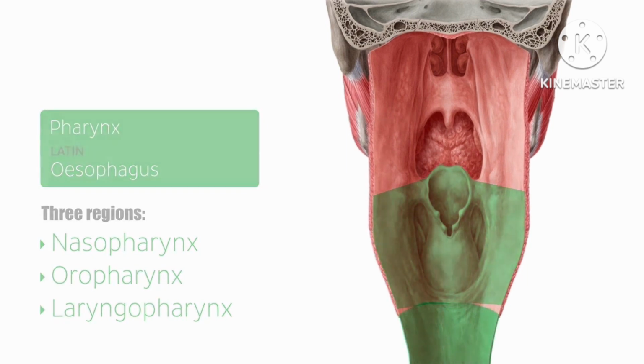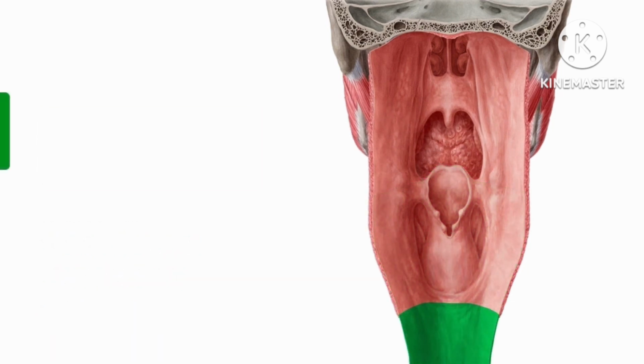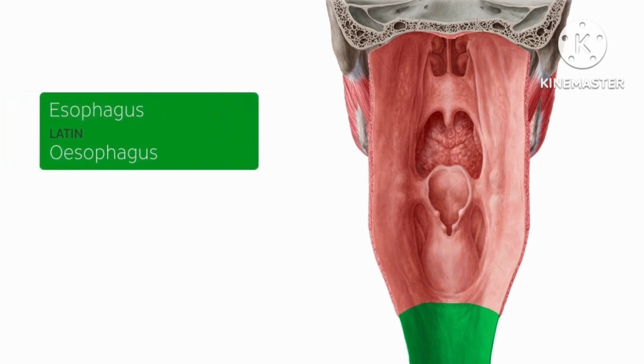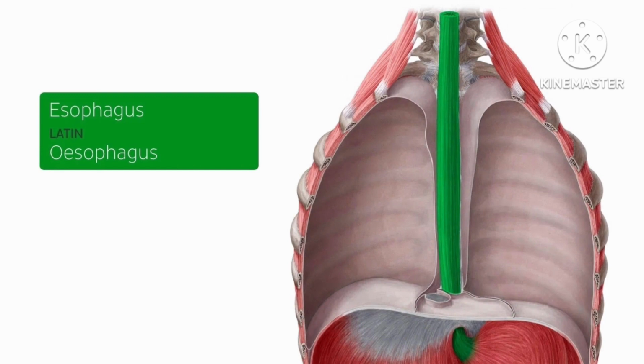air. The next organ of the alimentary canal that begins after the pharynx is the esophagus, which you can see at the base of this image. In this ventral image of the thorax and the abdomen with the thoracic viscera cut away, you can see the esophagus as a fibromuscular tube. The esophagus runs the length of the thoracic cavity anterior to the vertebral column and enters the first part of